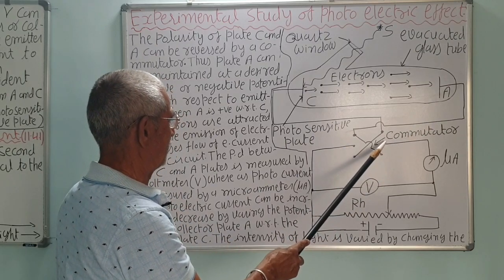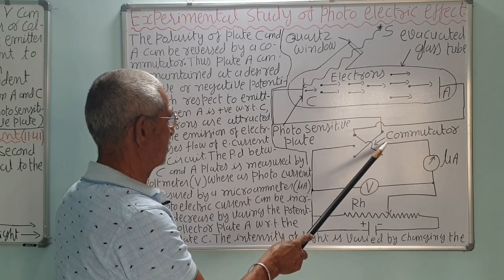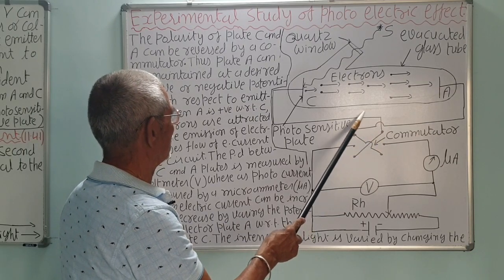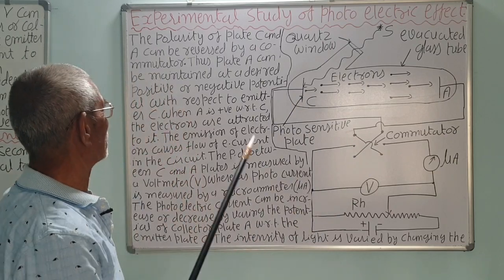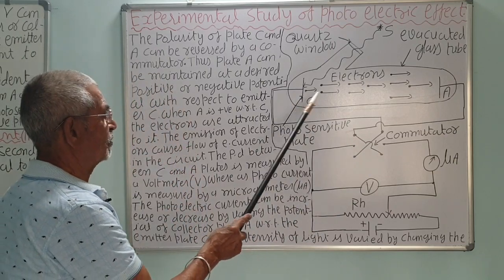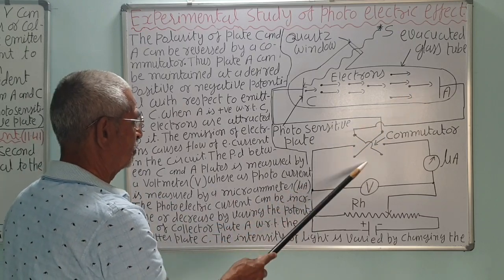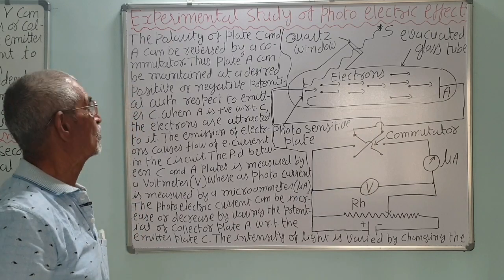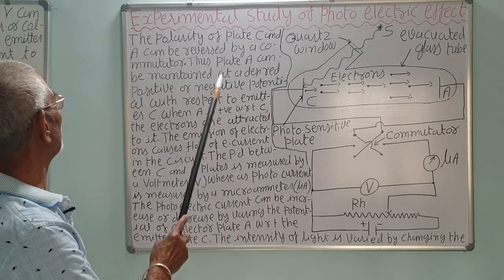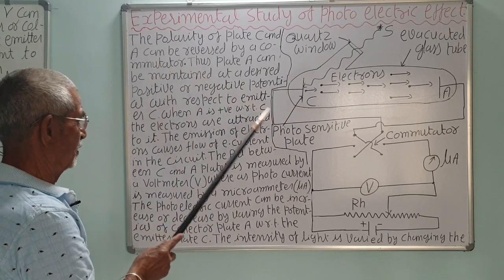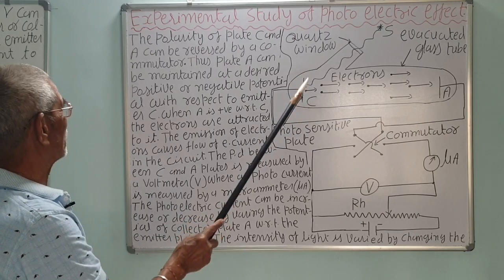This is connected with the C. This will be connected with this. So if this is connected with this, then C will be negative. So C can be made negative or positive. The polarity can be changed. The polarity of C and A can be changed by the plug commutator. More specifically, it is called a plug commutator. It is one kind of plug or key, but it is called a commutator because it can reverse the current, correct? It can make C positive or negative.